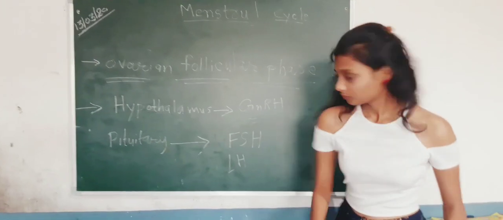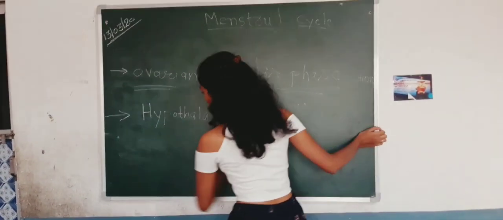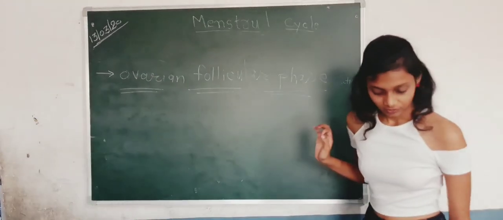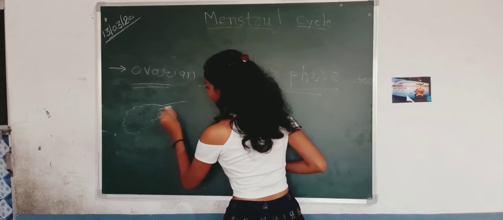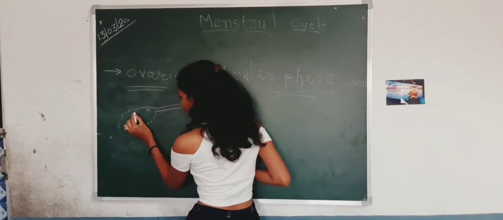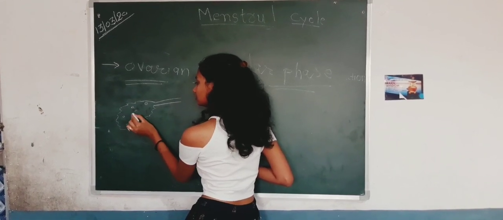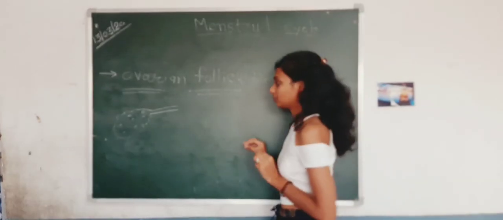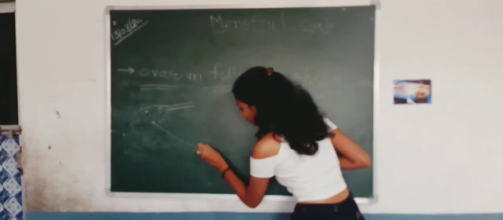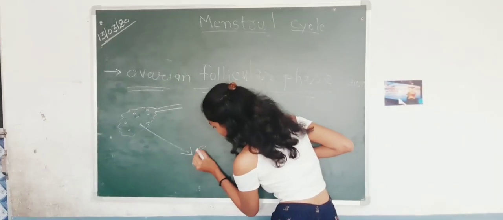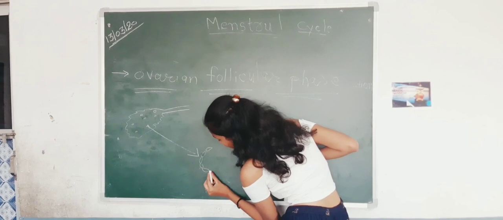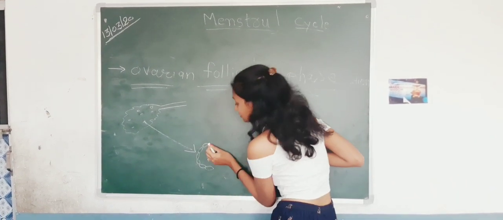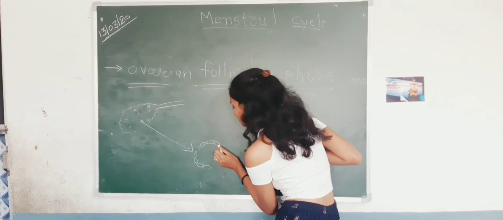Next, how do they work in our body, in an immature follicle? Suppose this is the ovary, and it has an innumerable number of small follicles. This is one follicle I am describing. The outer layer which I am drawing right now is the theca cells.